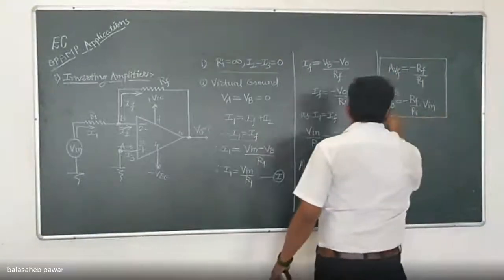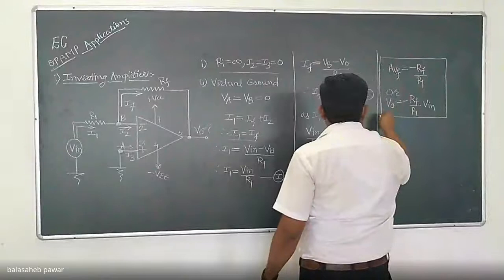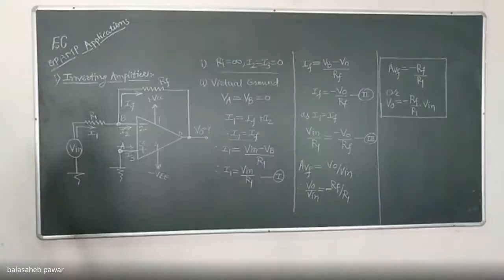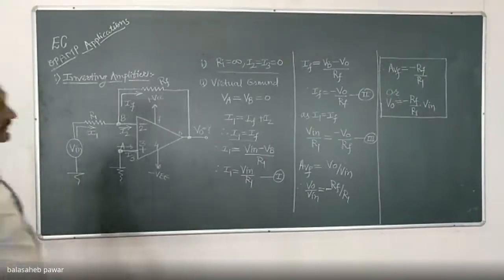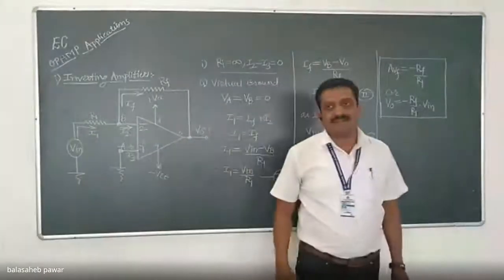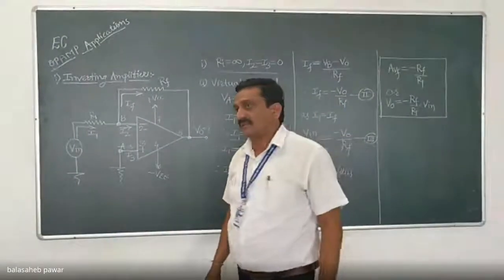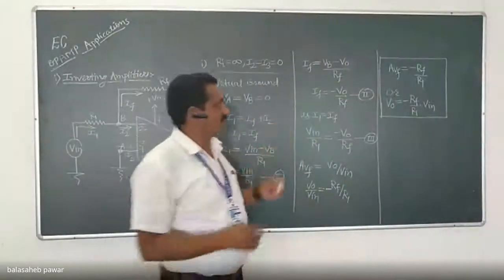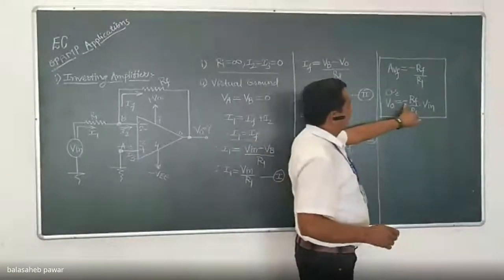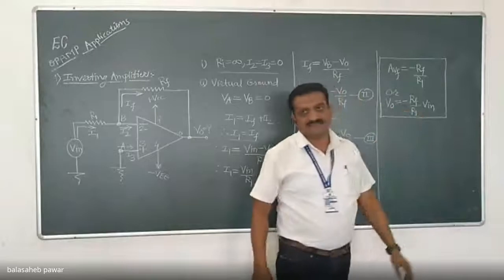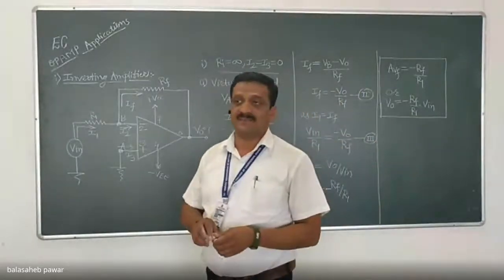During your last year, you might have derived these two equations, right? Is it clear? So what is the gain of an inverting amplifier in closed loop configuration? It is simply RF by R1. That negative sign indicates what? There will be a 180-degree phase shift between input and output. And that's why we call it an inverting amplifier, right?